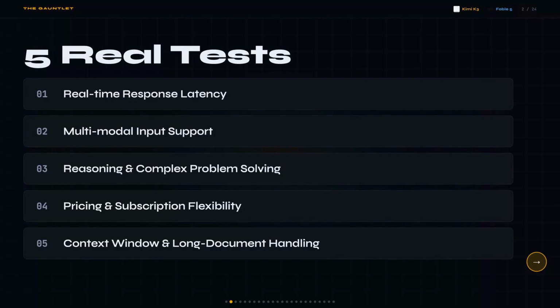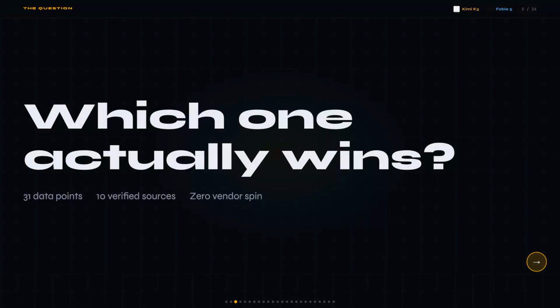I'm comparing Kimi K3 versus Fable 5 across 5 real tests: latency, multimodal, reasoning, pricing, and context, and every number comes from verified sources with no vendor money involved. Honestly, I went in thinking Fable 5 would just win on raw capability, and that would be that. But the actual results are way more interesting, especially if you're paying output token costs on a high volume workflow.